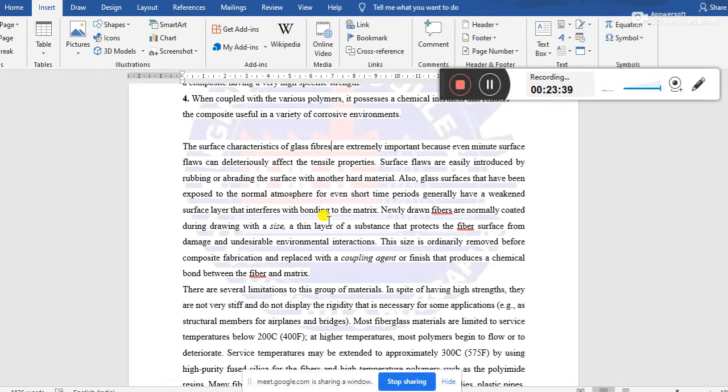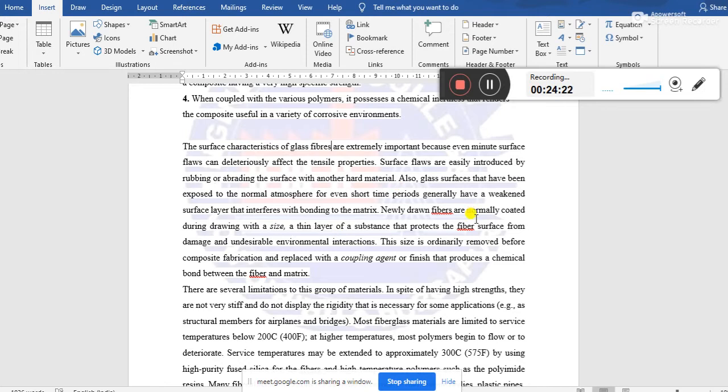Obviously there are other parameters also, but one important parameter is the surface characteristics of the glass fibers. That means if there is any flaw or any roughness on the glass fibers, the quality of the GFRP will be degraded, and surface flaws or surface roughness can easily be introduced by rubbing or abrading the surface with some hard material. That means abrasion or rubbing is the reason for the surface flaw or roughness.